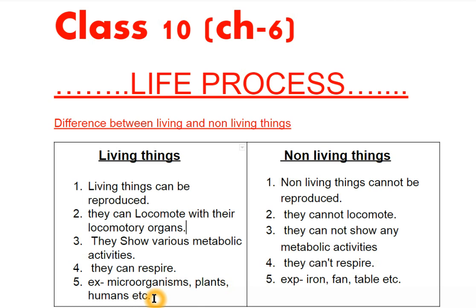On the other hand, non-living things cannot reproduce. They cannot locomote. Third, they cannot show any metabolic activities. They cannot respire. Examples of non-living things are iron, fan, table, etc.